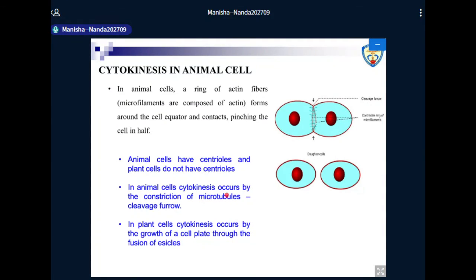In animal cells, cytokinesis occurs by the constriction of microtubules, which is called the cleavage furrow. However, in case of plant cells, cytokinesis occurs by the growth of a cell plate through the fusion of the vesicles. So these are the major differences highlighted in blue between cytokinesis in plant cells and animal cells.